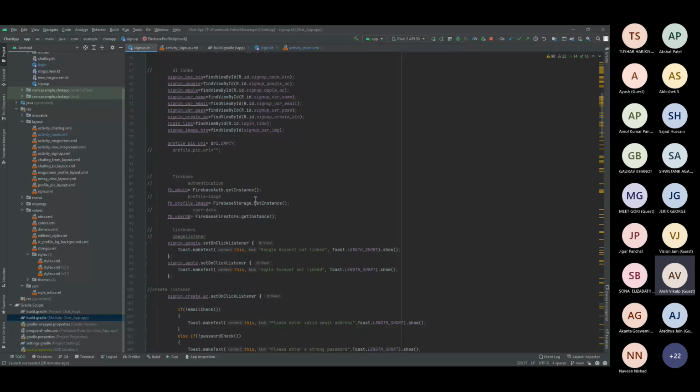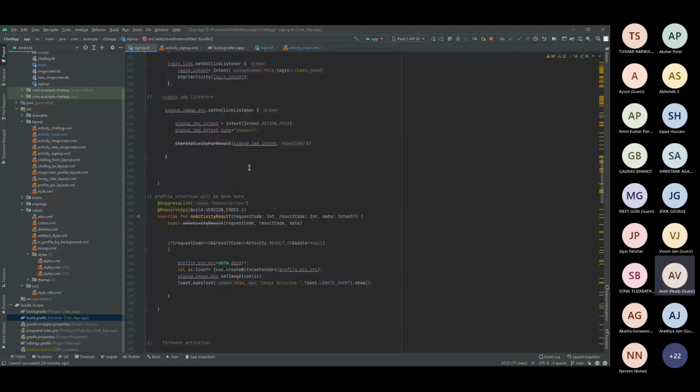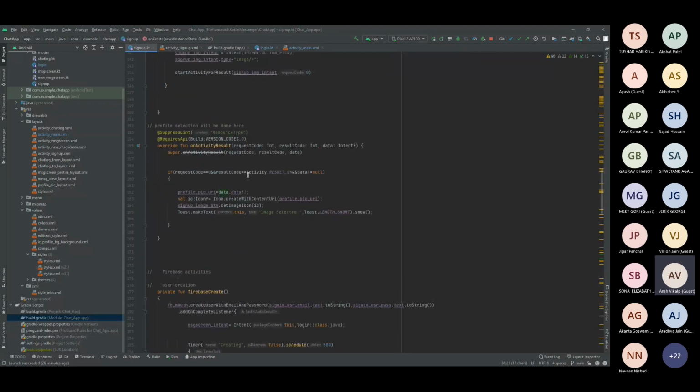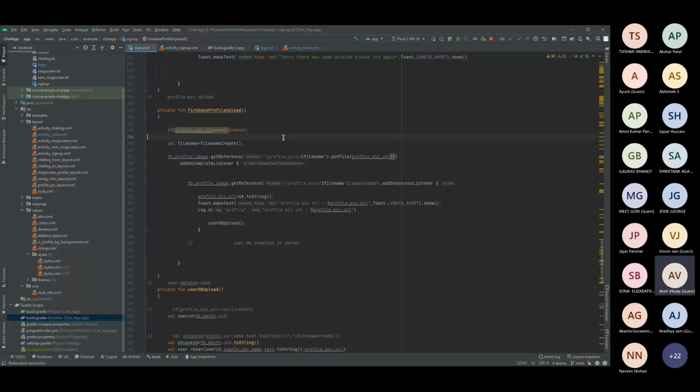Once I get the location in the FB profile image, which is a variable here, I'll have to use another function which is known as get reference. Let me show you. Yeah, here it is. All I have to do is get reference. In this reference, you have to mention the folder path. Inside the bucket there might be many folders, for example profile pics, or chat pics, or something related to that. So this location you just have to mention.